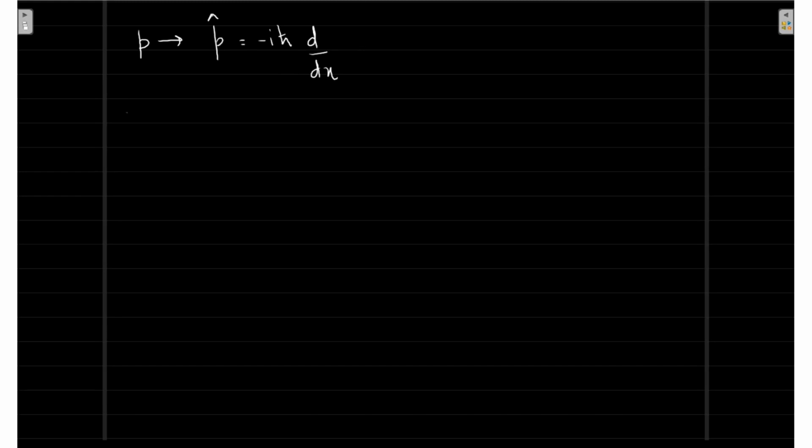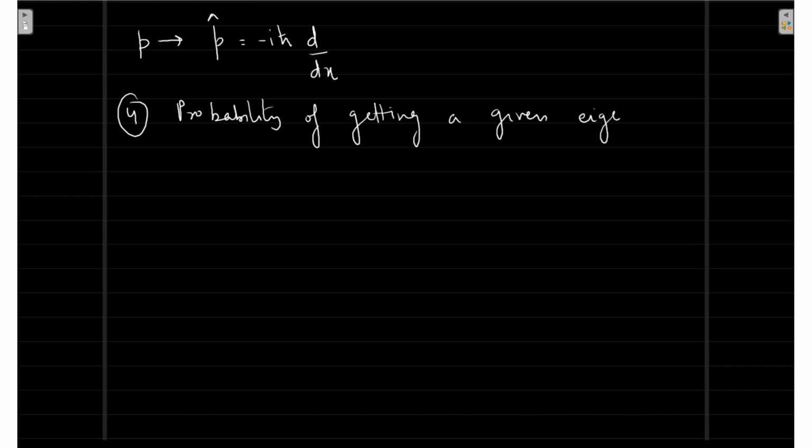In fact, this goes further. Not only do I know that the only possible result is an eigenvalue, but I also know the probability of getting a given eigenvalue, which means one of the measurement results. I just limit myself to a non-degenerate discrete spectrum. In quantum mechanics, you will be explaining it even further, but the probability of getting a given eigenvalue is also given.